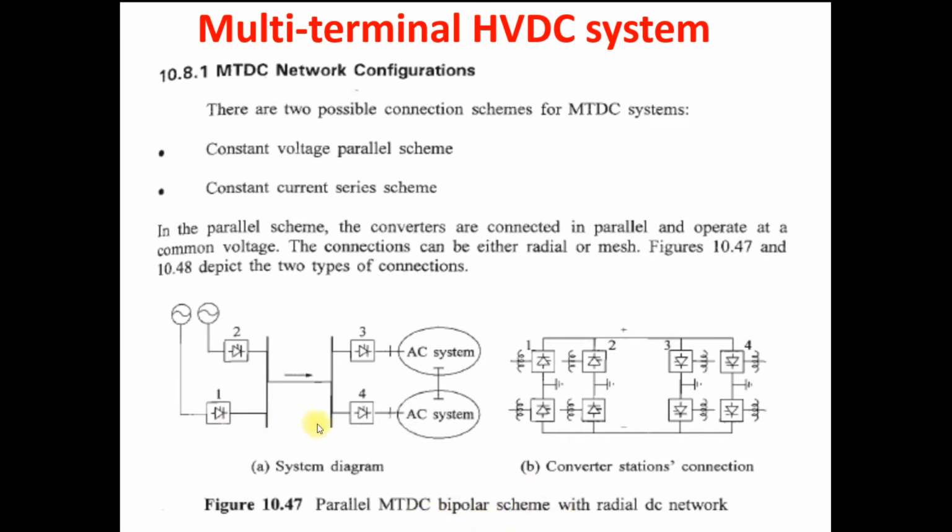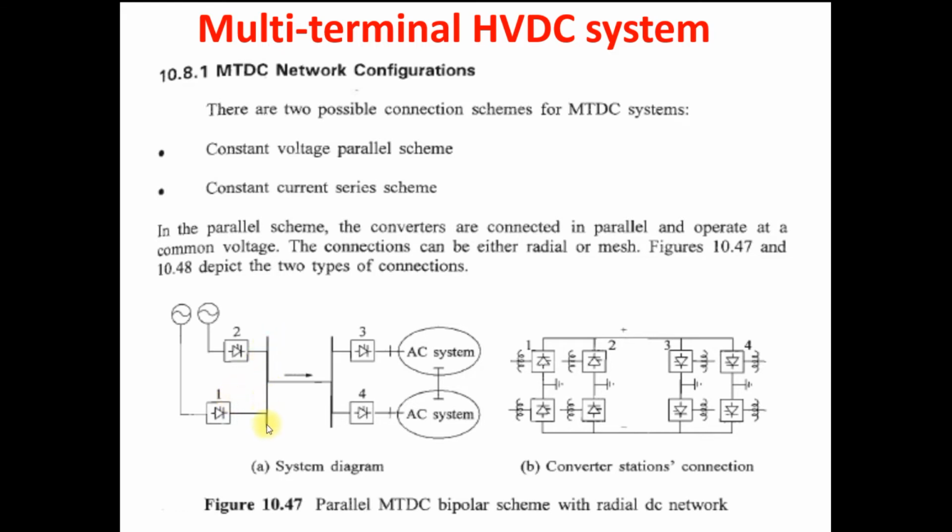This figure is the radial network. You can see there are four terminals, 1, 2, 3 and 4, radially connected. This is the whole system diagram. Generator 1 is connected with converter 1, and at another place another generator is connected with converter 2. Both generators are far away from each other, so we require rectifiers at two different terminals at two different sites.